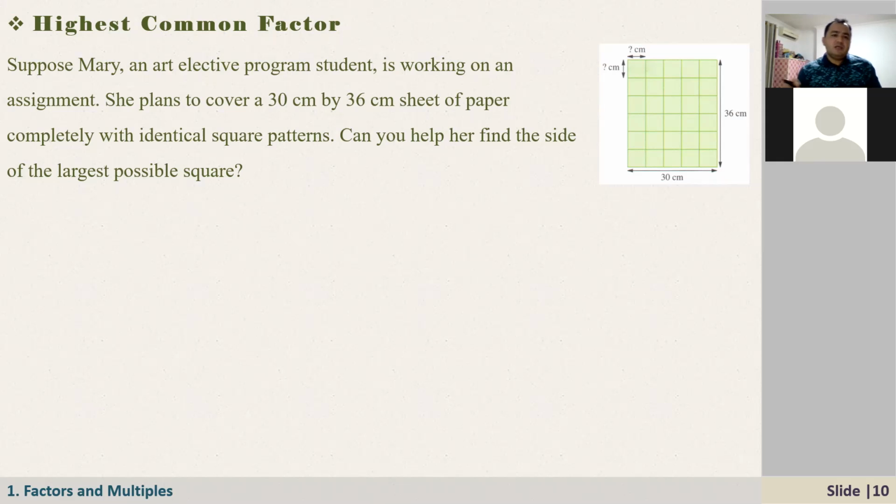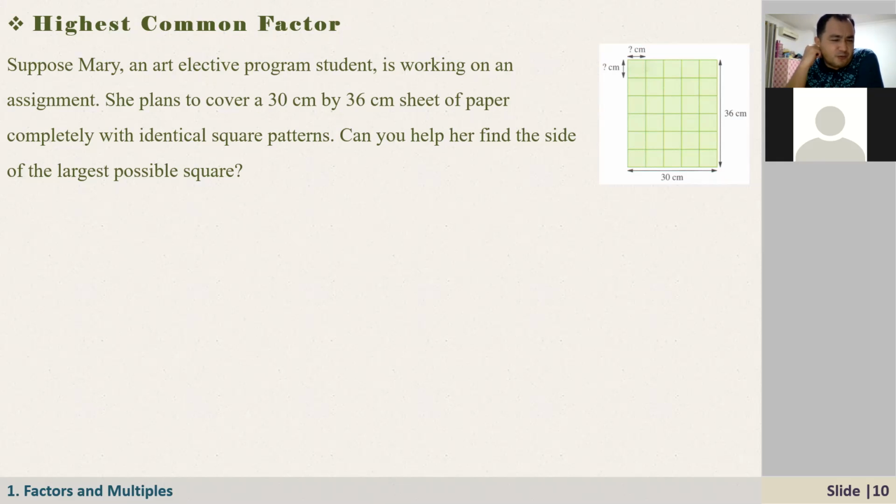Anyway, now here we have two different concepts. Number one is the highest common factor. Let's have a look at this example to understand what we mean by highest common factor. Maybe you know this already, but we try to gain more intuition about this concept.